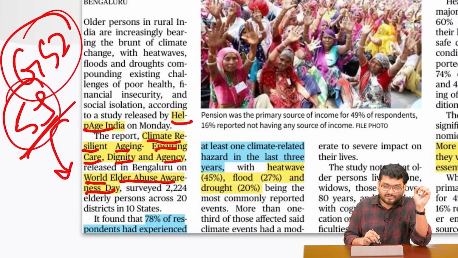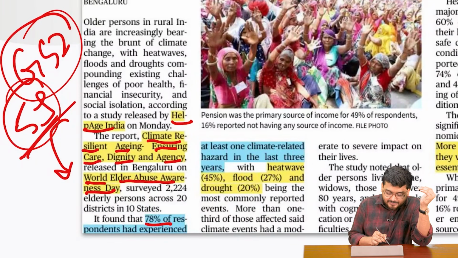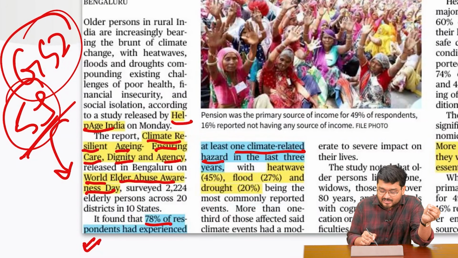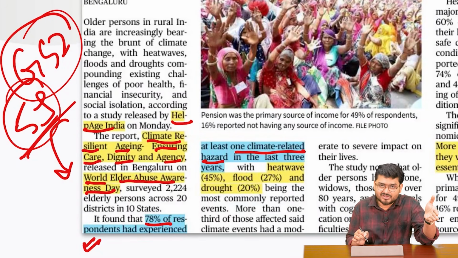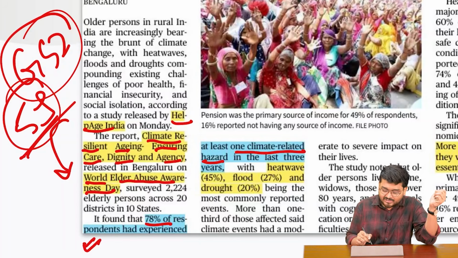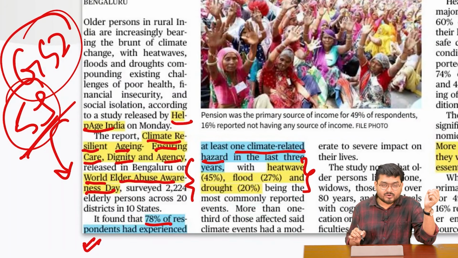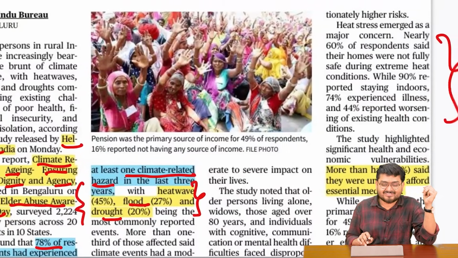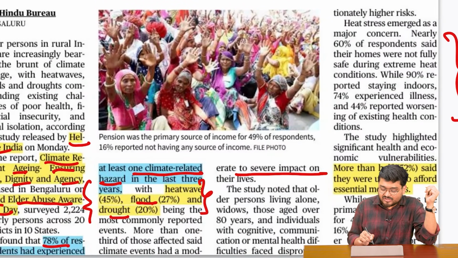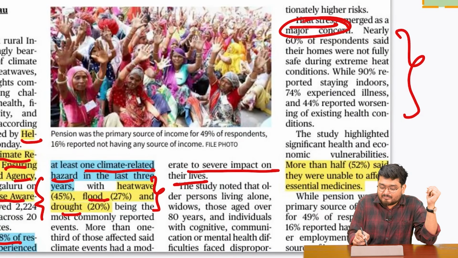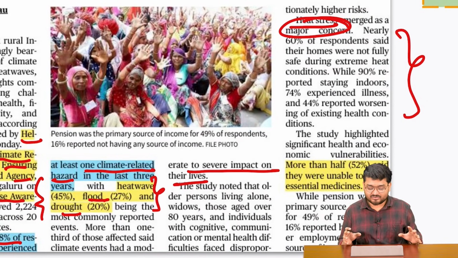So what happened is that in this report, it was found that 78% of the respondents, all the elderlies, experienced at least one climate-related hazard in the last 3 years. For example, heat waves, cyclones, flooding, droughts, avalanches, and various other aspects, right, were seen. Where heat wave, flood, and drought are the top 3 commonly reported incidents, which actually had a severe impact on their lives, right? Heat stress as a major concern has risen over a period of time.